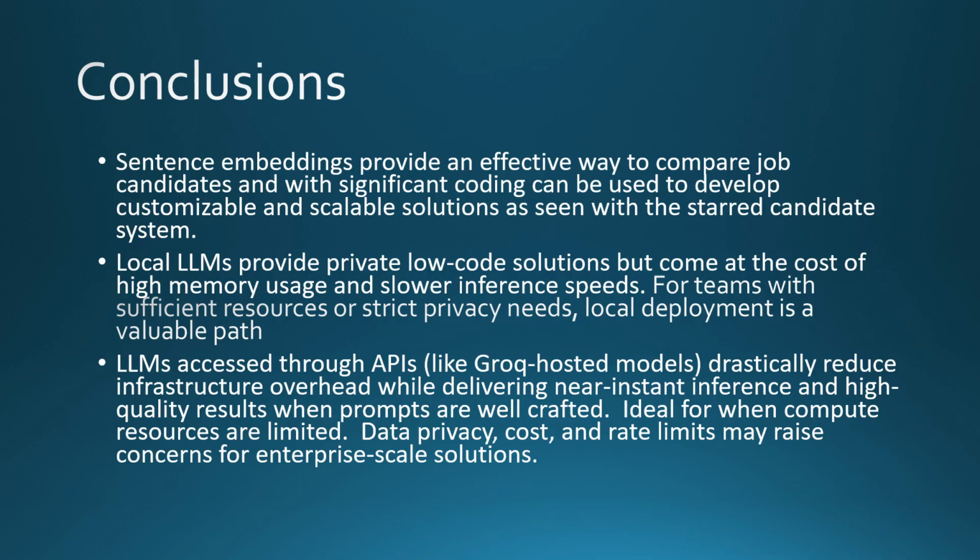LLMs accessed through APIs like Groq drastically reduce infrastructure overhead while delivering near instant inference and high quality results when prompts are well crafted. Ideal for when compute resources are limited. Data privacy, cost, and rate limits may raise concerns for enterprise-scale solutions.